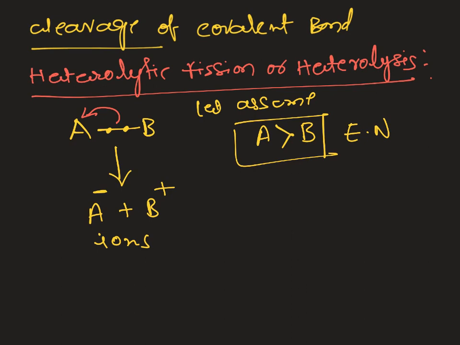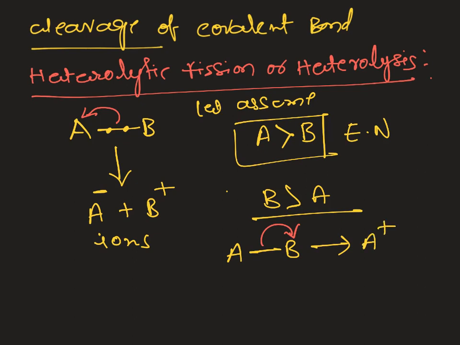Similarly, in condition 2, if B is greater than A, B has more electronegativity, then the bond polarization takes place towards B. As a result, we get A plus and B minus.